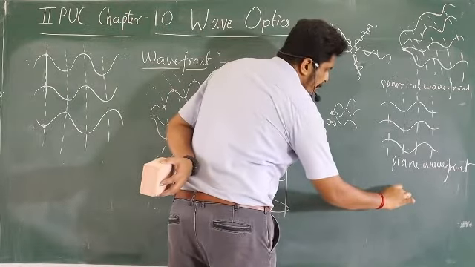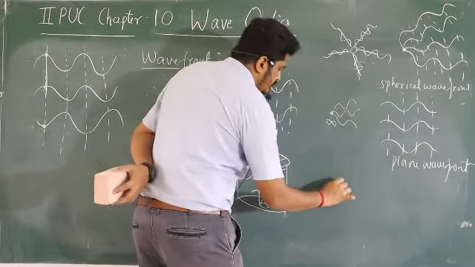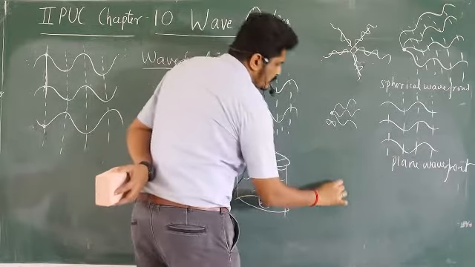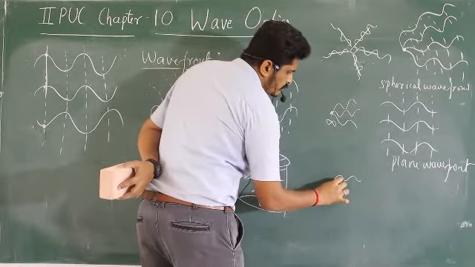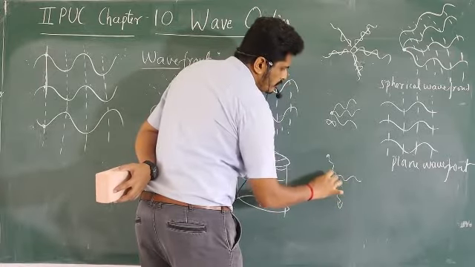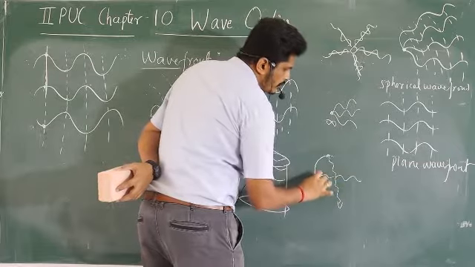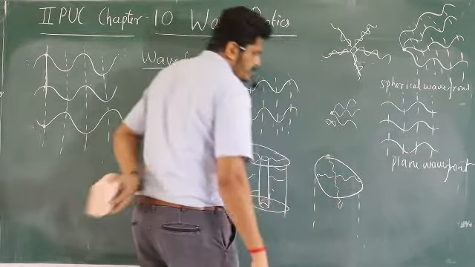So cylindrical wavefront, I have shown you the diagram here almost. So this looks like what, so in this direction towards you it comes, in all directions it goes.